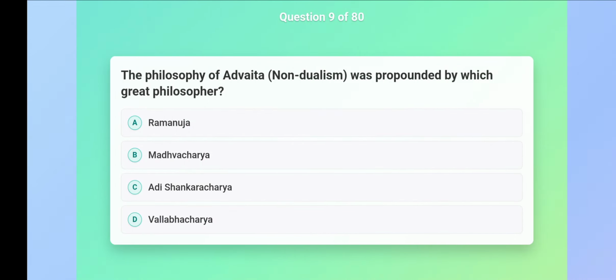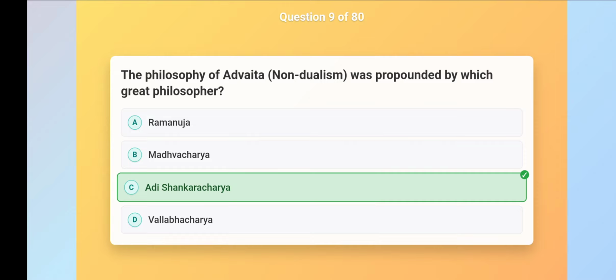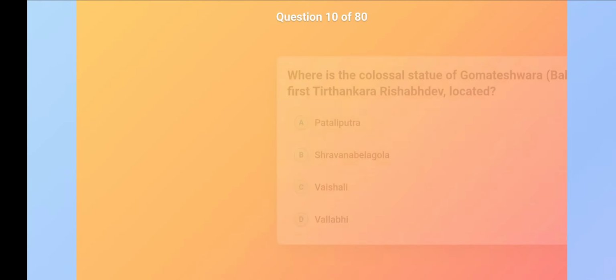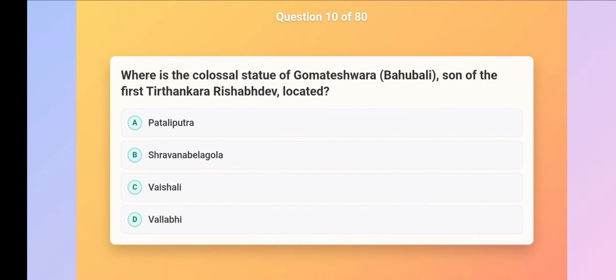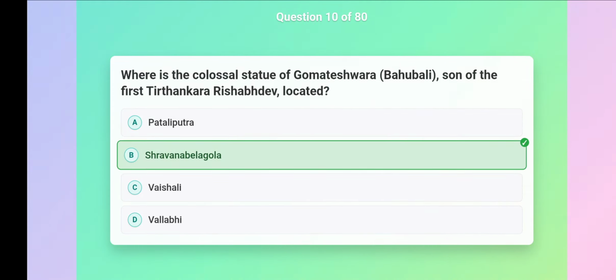The philosophy of Advaita, non-dualism, was propounded by which great philosopher? Adi Shankaracharya. Where is the colossal statue of Gomateshwara, Bahubali, son of the first Tirthankara Rishabhadev, located? Shravanabelagola.